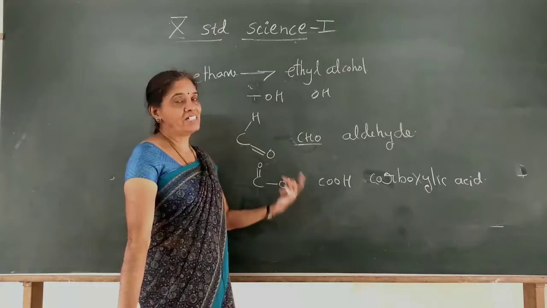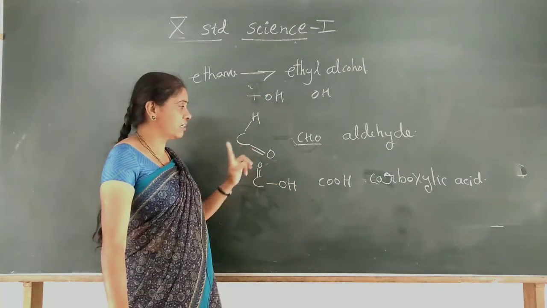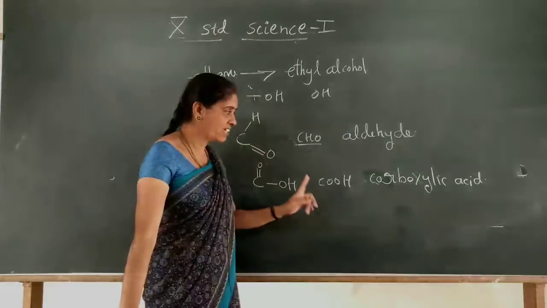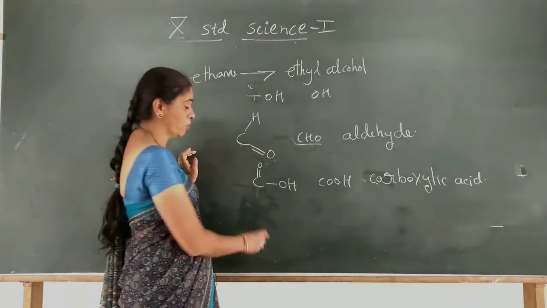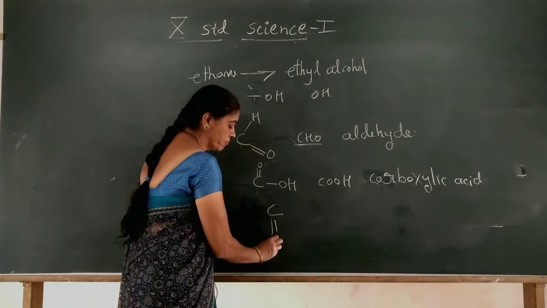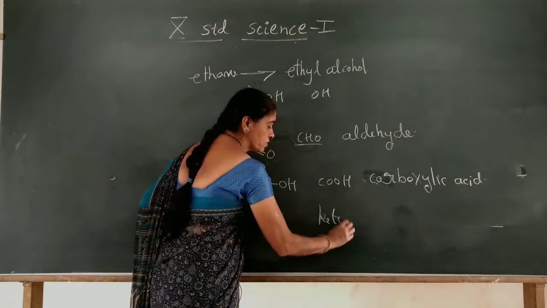So those are the functional groups. One is the alcohol group, one is the aldehyde group, another group we have is the carboxylic acid, and one more group which contains oxygen is this CO group, ketones. It is called ketones.